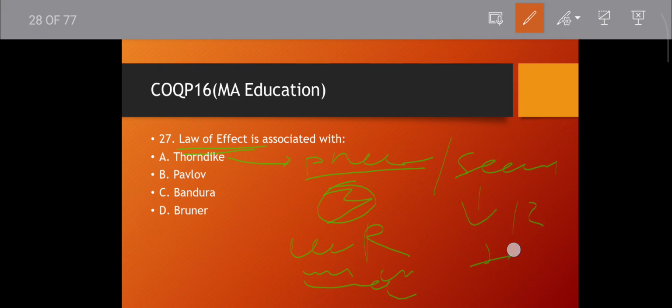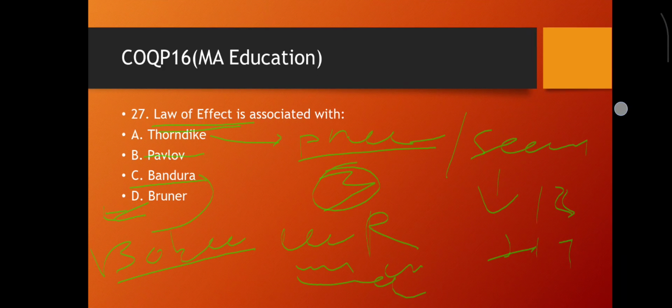Among the secondary laws, maximum 13 to 14 laws are there, like recency, frequency, intimacy, belongingness, and lots more. Okay, then Pavlov, that is classical conditioning. Bandura, this is social observation, the Bobo doll experiment. Then Bruner, that is cognitive, also the concept of cognitive self-image. Then move to the next question.